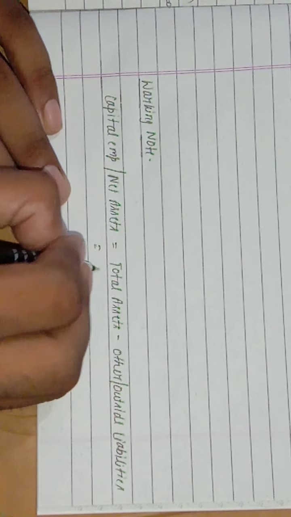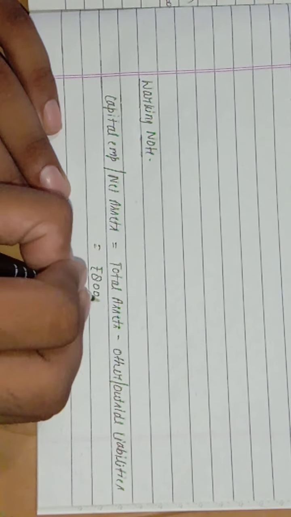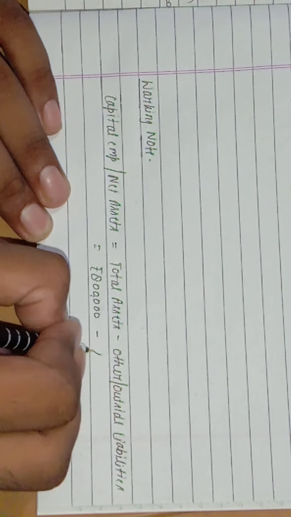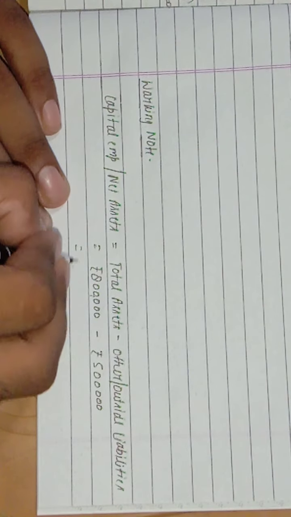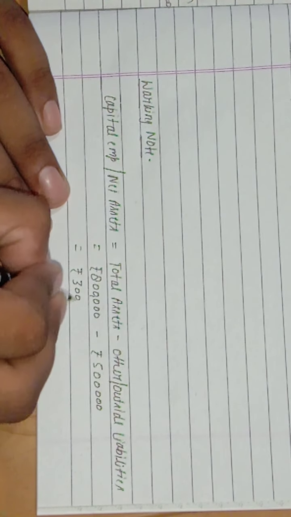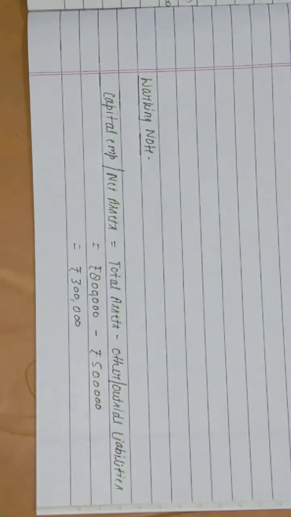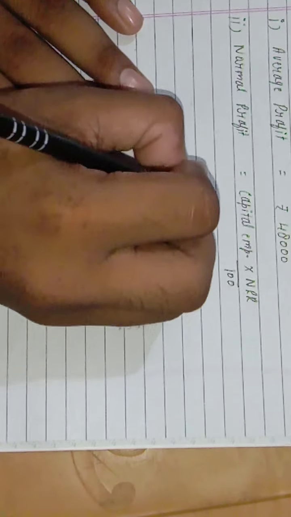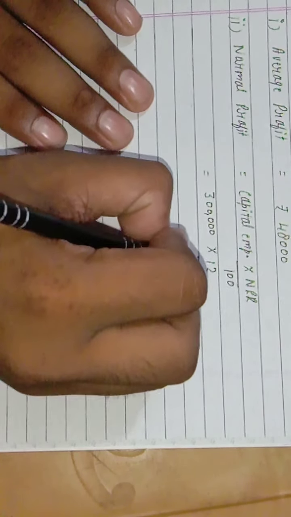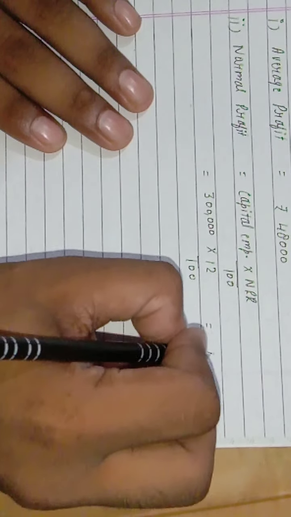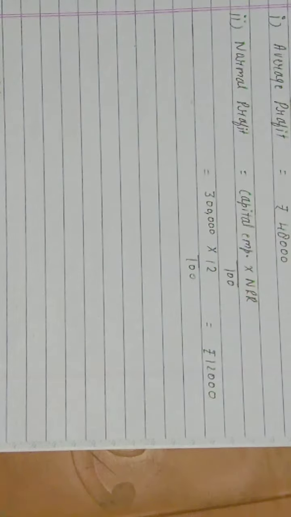Total assets are given, rupees 8 lakhs, minus liabilities, I think 5 lakhs are given, right? Answer is rupees 3 lakhs. This is the capital employed. Put the value of capital employed here, 3 lakhs, and into NRR is 12%, 12 upon 100, this is coming rupees 36,000. Yes or no?